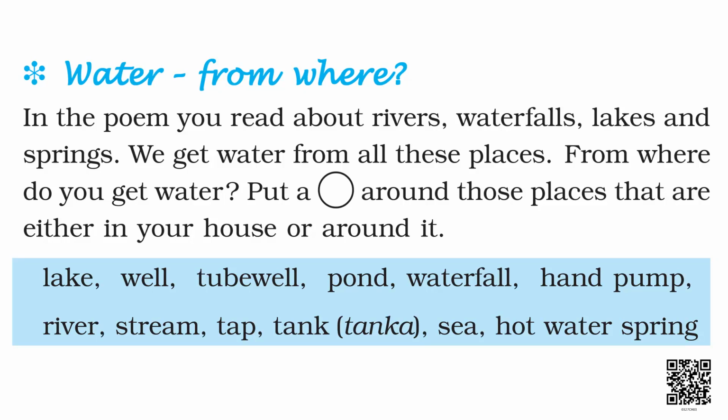Like it is given here: lake, well, tube well, pond, waterfall, hand pump, river, stream, tap, tank, sea and hot water spring. Out of these, you will put a circle around the source from where you get the water.